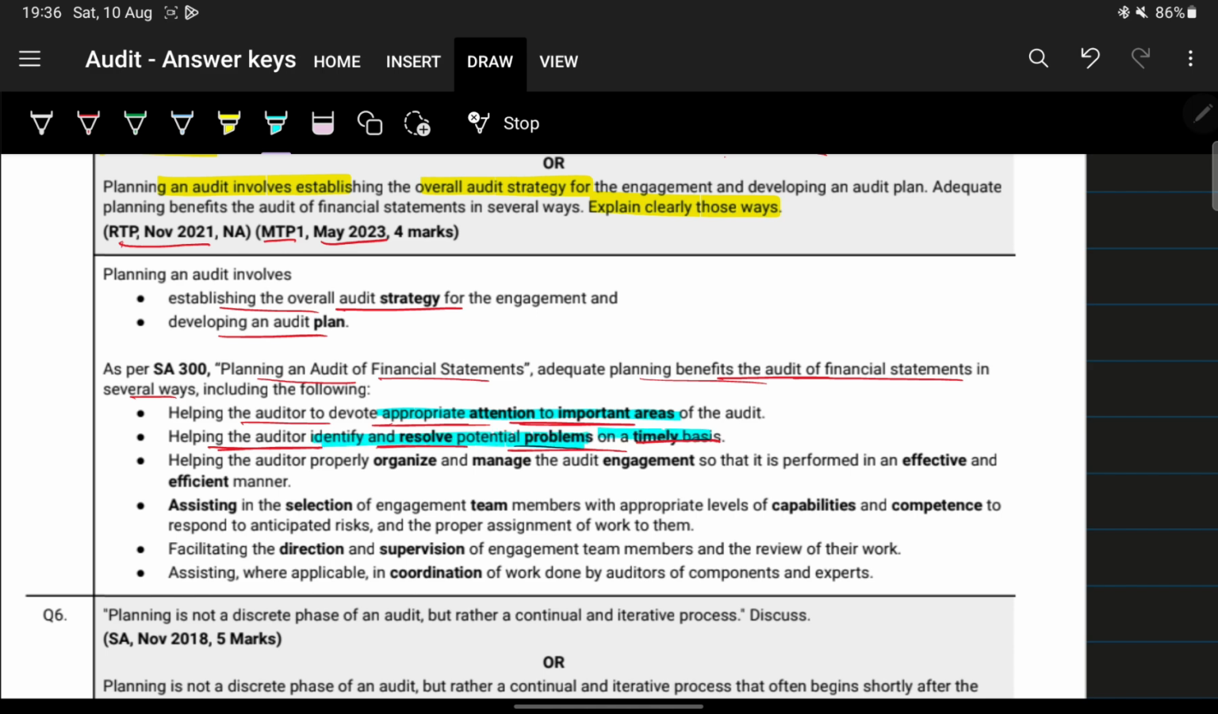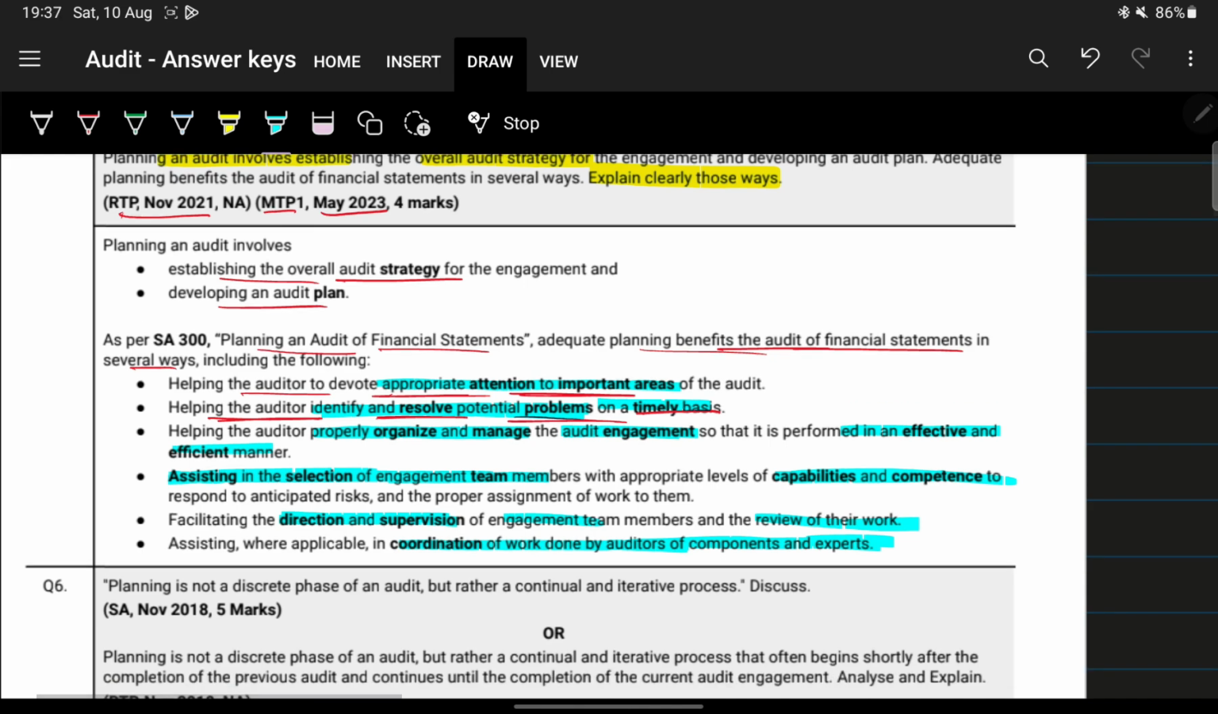Next, it also helps the auditor properly organize and manage the audit engagement, so it is performed in an effective and efficient manner. So that also we can add to our answer, right? Next, it also assists in the selection of engagement team members. I said assistants, it should have been engagement team members, with appropriate level of capability and competence. Next, it facilitates the direction and supervision of engagement team members and review of their work. And lastly, coordination of work done by other auditors, auditors of components, and experts.